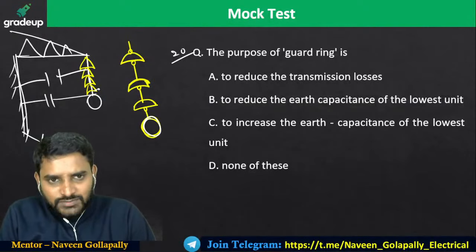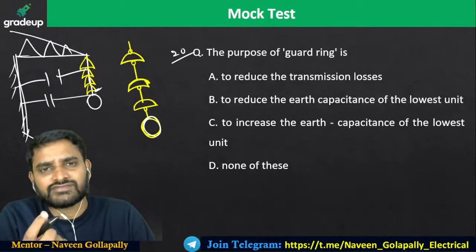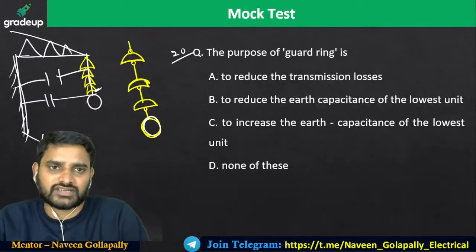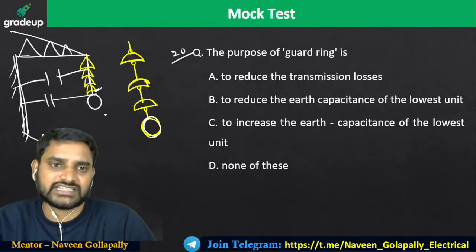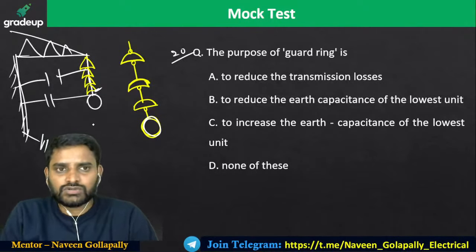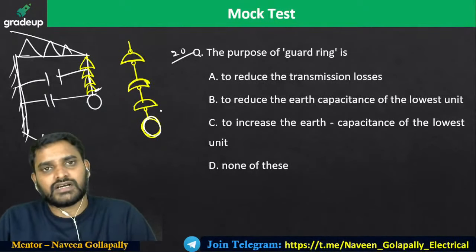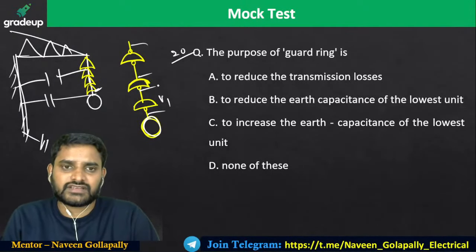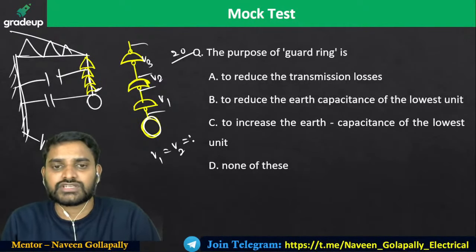Generally each and every disk is going to withstand only 11 kV. If it is experiencing more voltage, then there is a chance of puncture or failure of that disk. So in order to avoid this unequal voltage distribution, V1, V2 and V3 should all be equal. You need to get uniform voltage distribution.